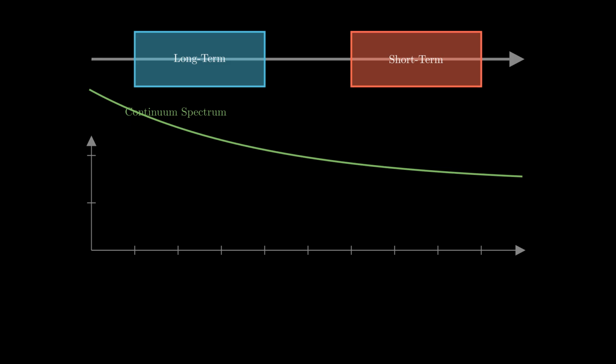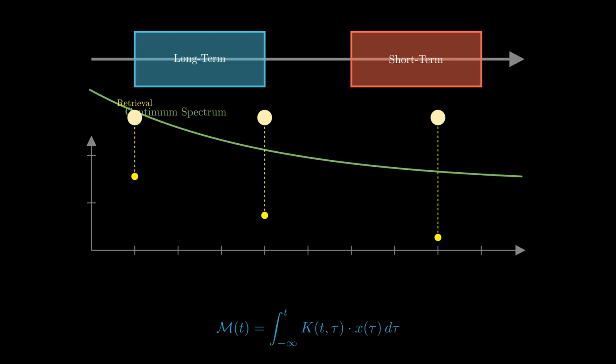Information simply fades smoothly as it moves into the past. Crucially, this decay doesn't mean loss of access. The system allows for retrieval at any point along this timeline. Whether a memory is fresh or distant, if it is relevant to the current context, the model can reach back and activate it. Mathematically, this is formulated not as a discrete sum, but as an integral over history. The model aggregates past states weighted by a kernel function, allowing it to fluidly blend the immediate past with long-term dependencies.